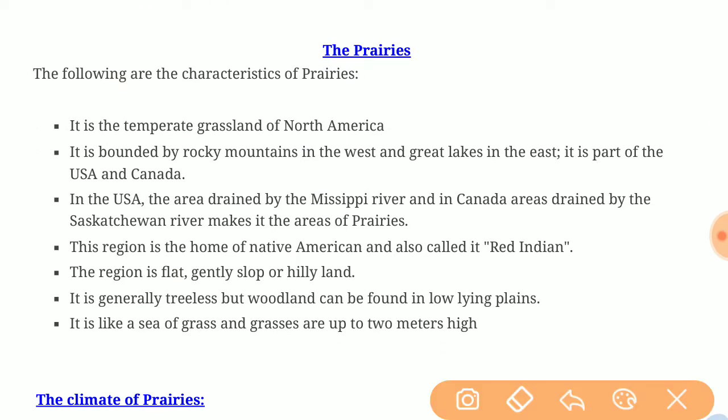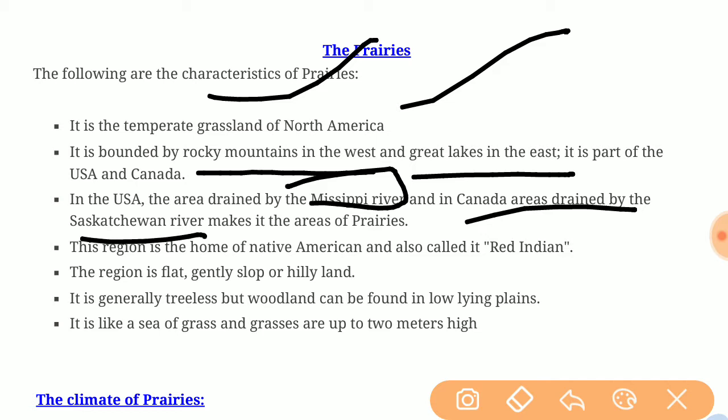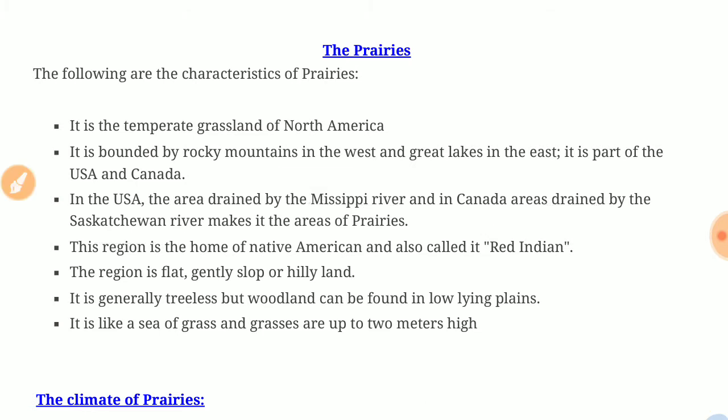The characteristics of prairies: it is the temperate grassland of North America, bounded by the Rocky Mountains in the west and the Great Lakes in the east. It is a part of the USA and Canada. In the USA, the prairies are drained by the Mississippi River, and in Canada, the area drained by the Saskatchewan River makes up the prairies.